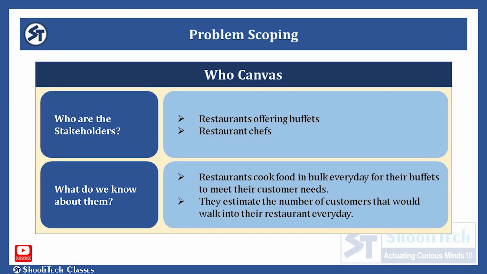And the answer to the second question, what do we know about them, is that the restaurants cook food in bulk every day for their buffet to meet their customers' needs, and they estimate the number of customers that would come into their restaurant every day.